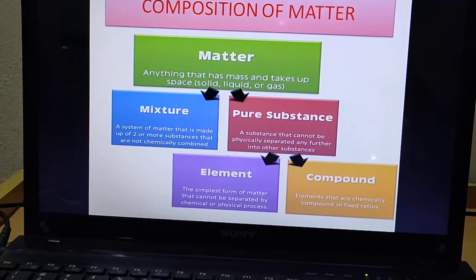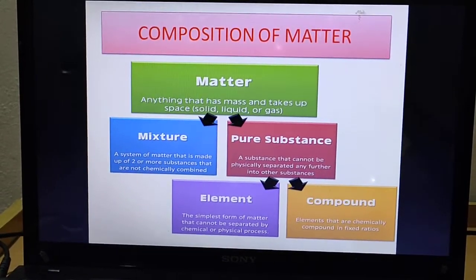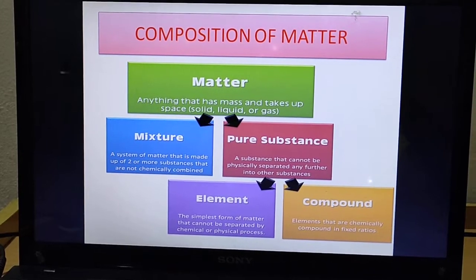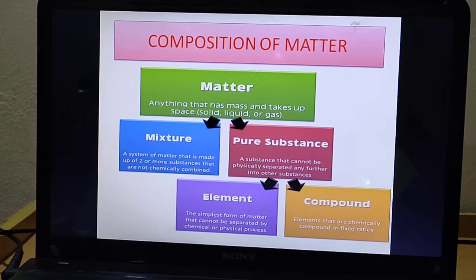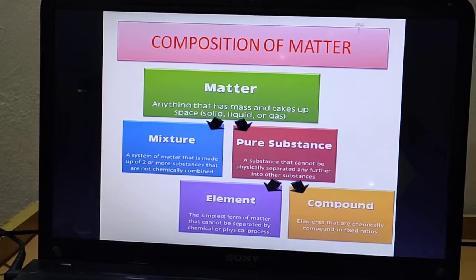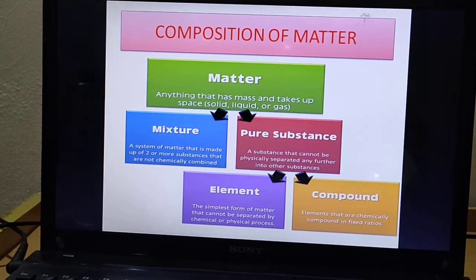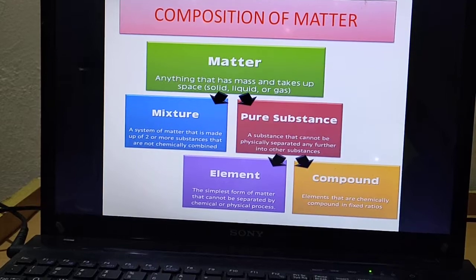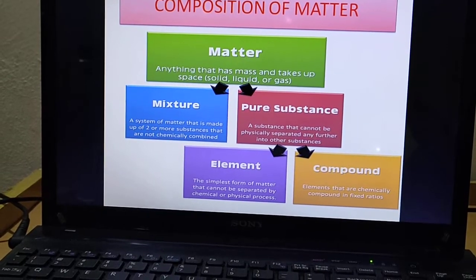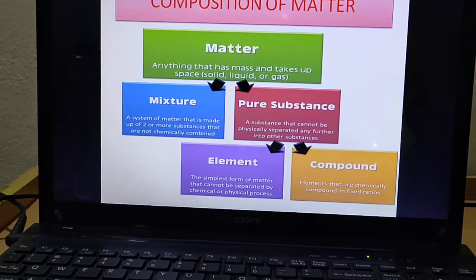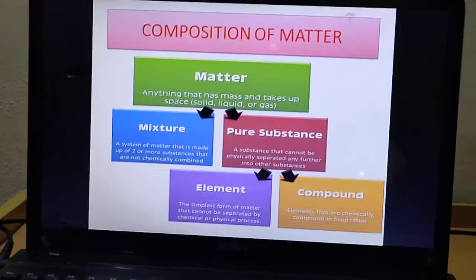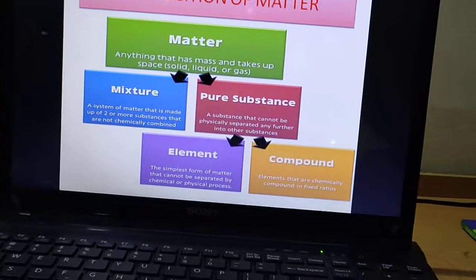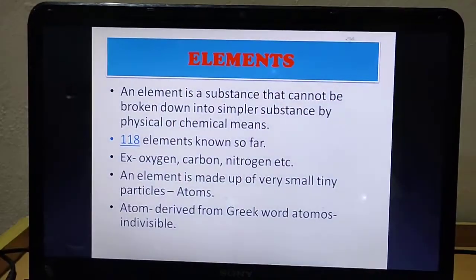And these mixtures do not have any fixed chemical properties, as the composition of a mixture varies, as it is not a chemical combination and can be easily separated by any physical method of separation. I hope till here it's clear. Now let's move further to the next slide.